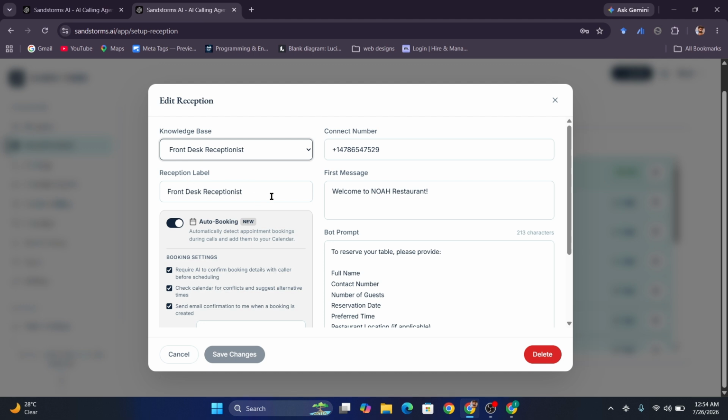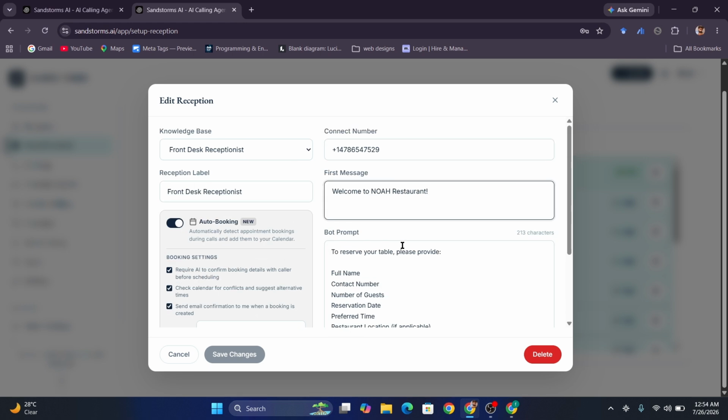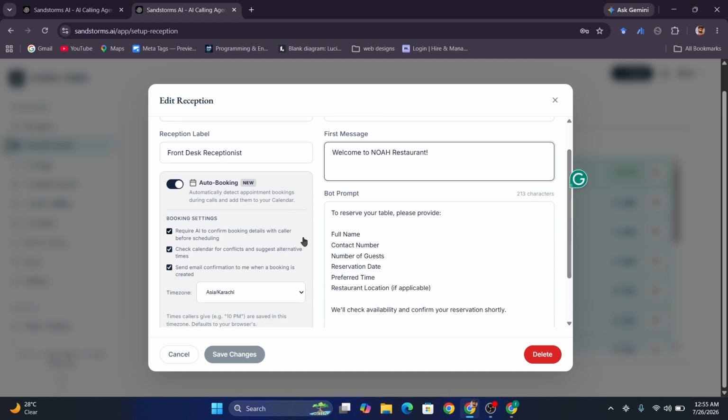Here you can type your reception label, your bot first message and bot prompt. You can also integrate your Google Calendar to get notifications of appointments or bookings.